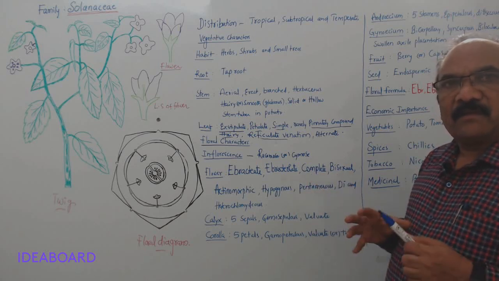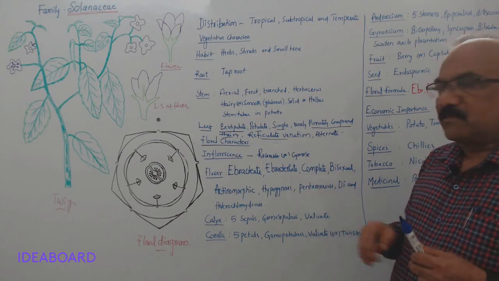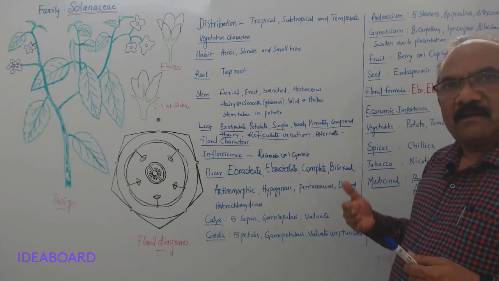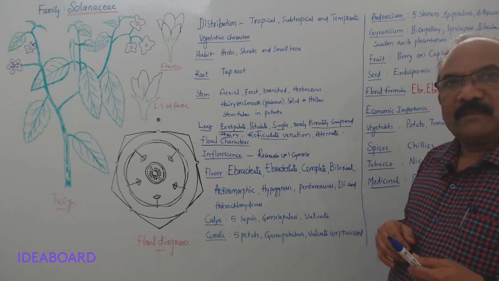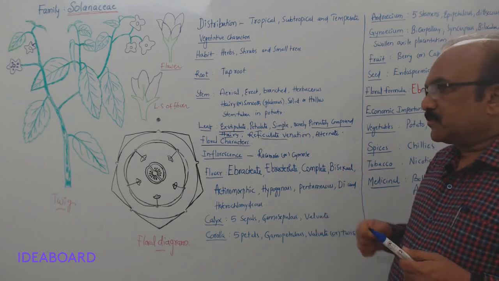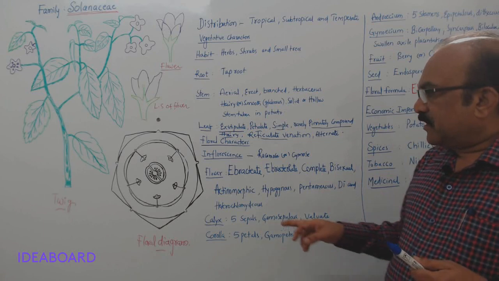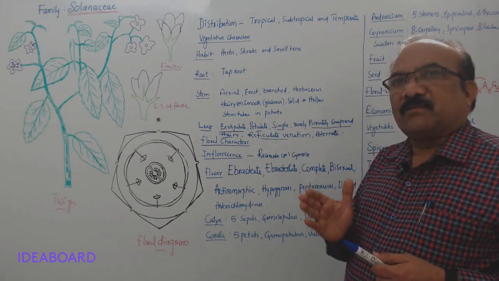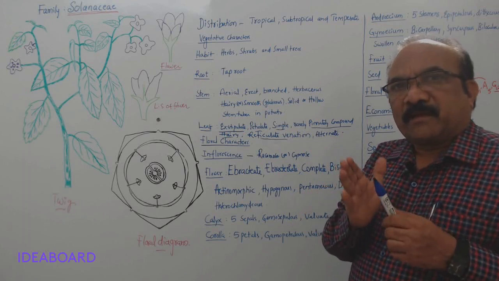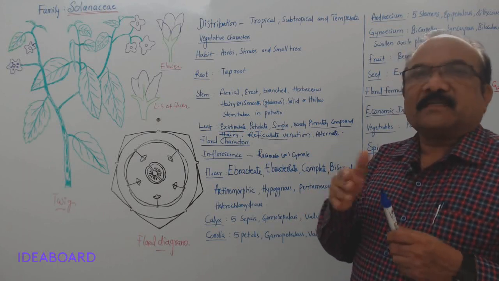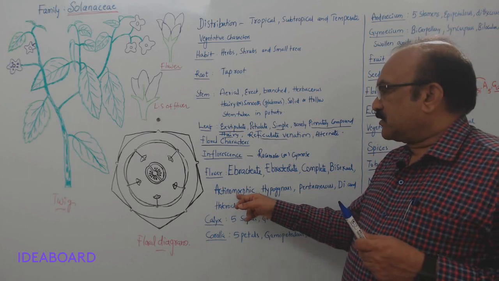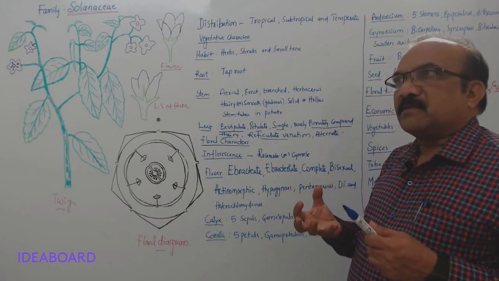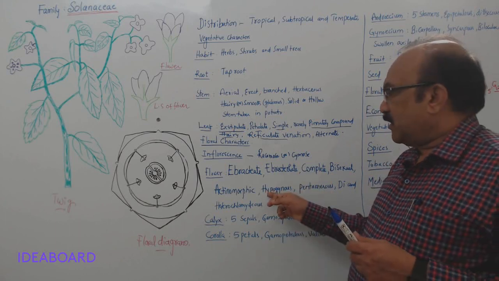And when the flower has all these four whorls, we call the flower what? A complete flower. And complete flowers are always bisexual, because they have androecium and gynoecium, so bisexual. The flower has a radial symmetry, that's why it can be cut into two equal halves from any plane passing through the center. That's why the flower is actinomorphic, and all other floral parts are present below the gynoecium, so hypogynous.